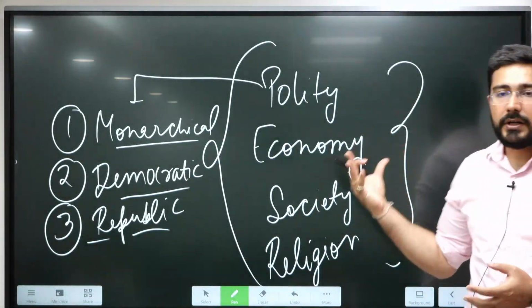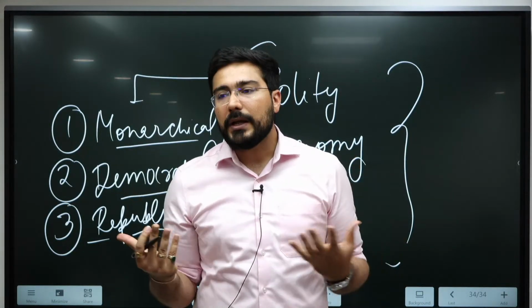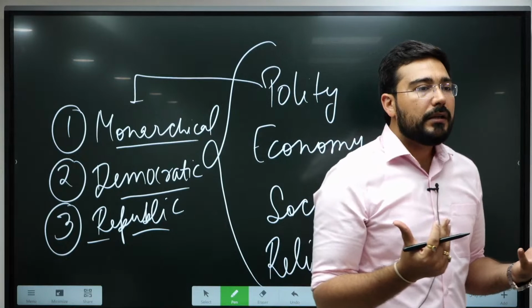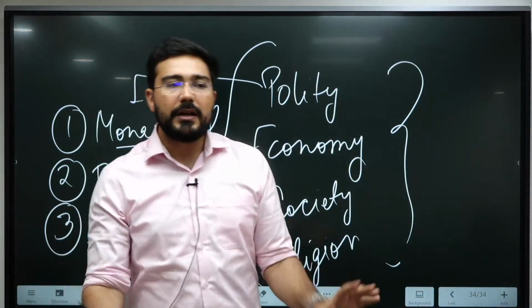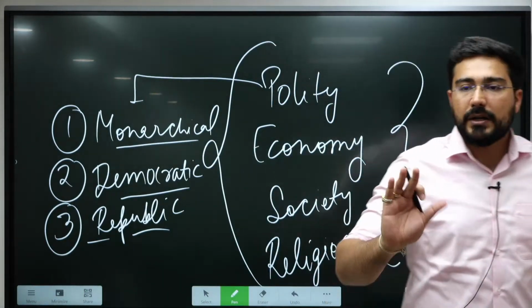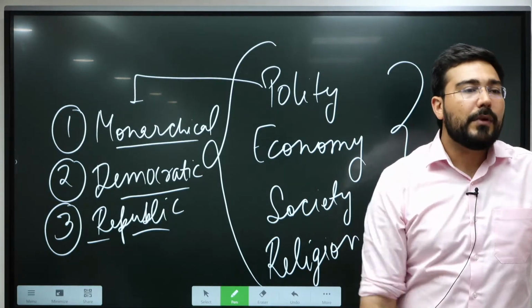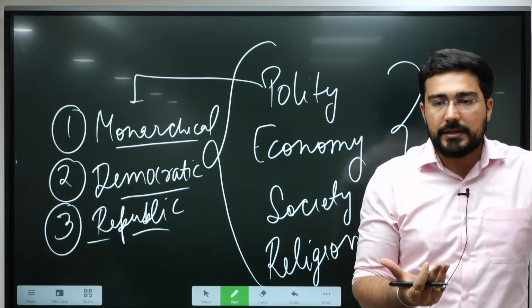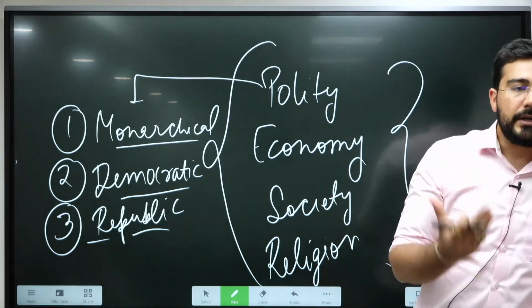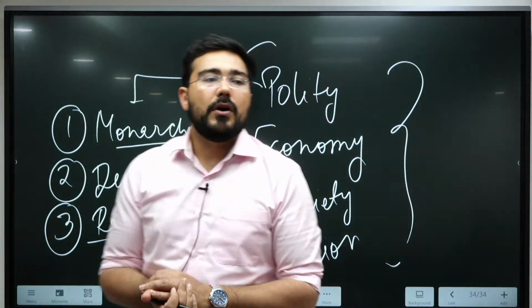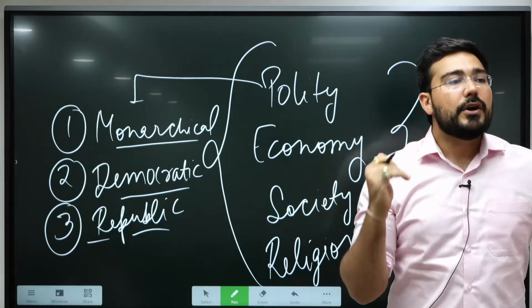Whenever we talk about polity, like just see today's India system, what do we have? We are a republic. What is the meaning of republic? Yes, head of the state is elected. It may be direct, it may be indirect. Like in India, we have indirect, but head of the state is elected. Below that, we have the democratic assemblies. Those 2 democratic assemblies, Lok Sabha and Rajya Sabha. And as we already know, in India we have a prime ministerial form of government. Okay? Below these politicians, we have the bureaucracy.